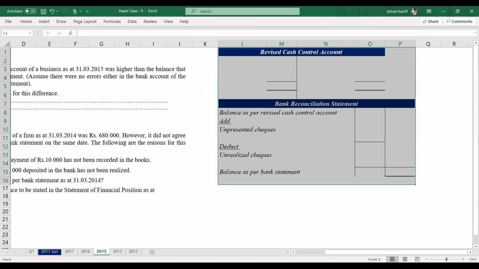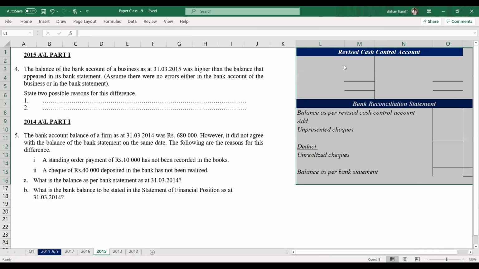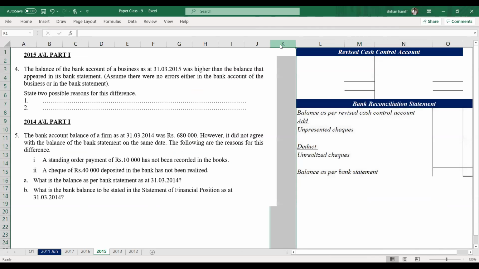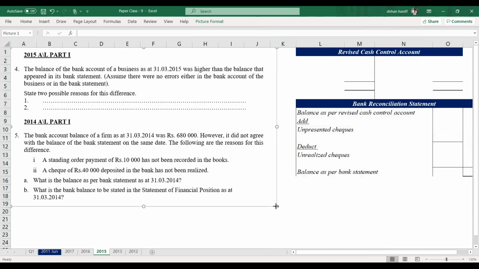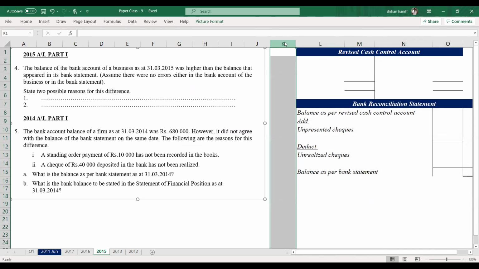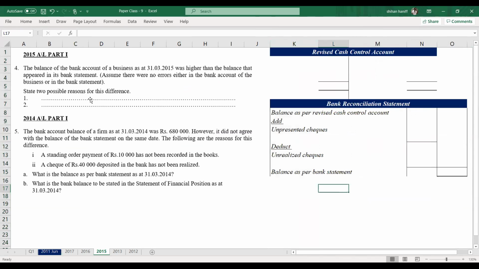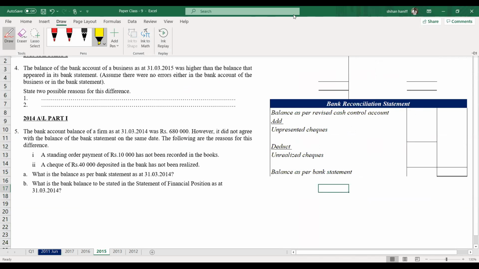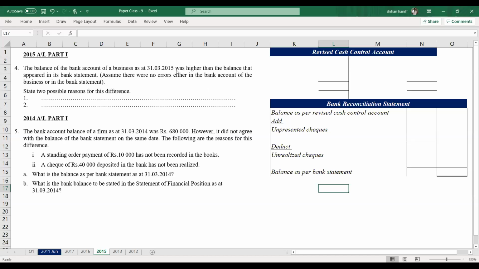This is 2015 past paper. The balance of the bank account of a business was higher than the balance that appeared in the bank statement.